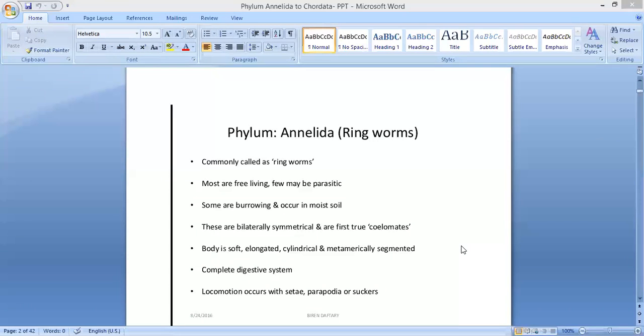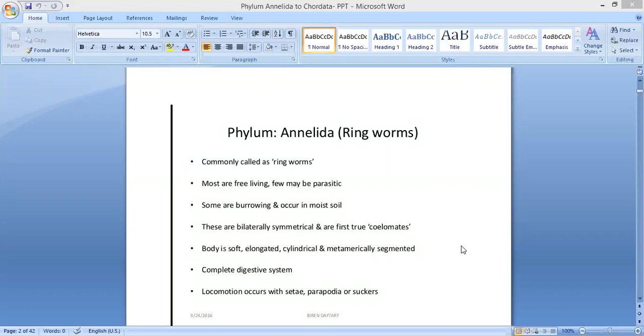These are bilaterally symmetrical. Bilaterally symmetrical means the body can be divided into two similar halves only through one median plane. They are the first true coelomates. Coelomates means animals with coelom or body cavity. Some are acoelomate, without coelom. Some are pseudocoelomate, they have a false coelom. So these are the first true coelomates.